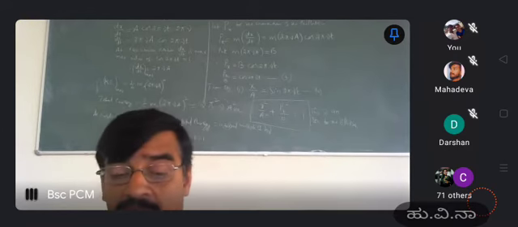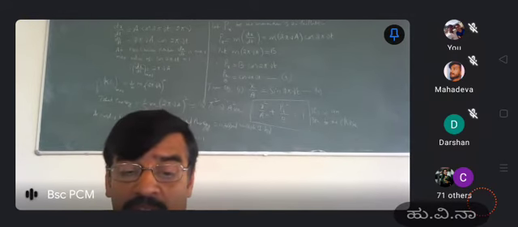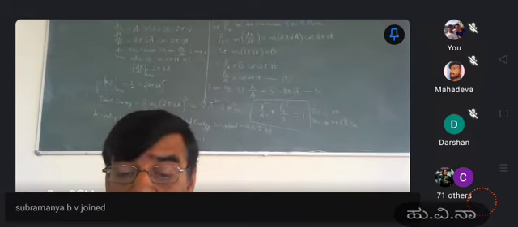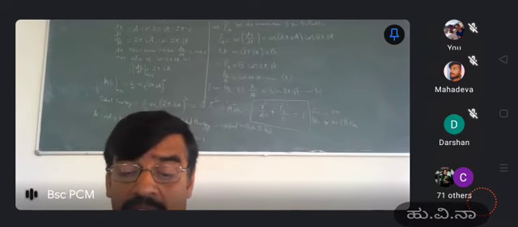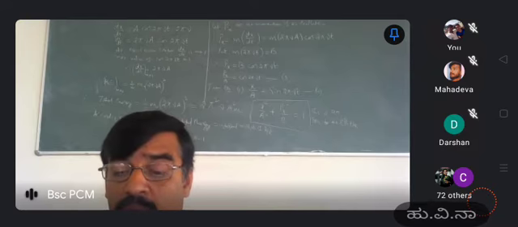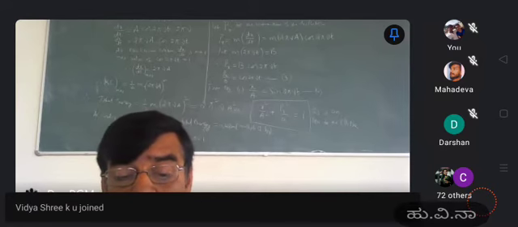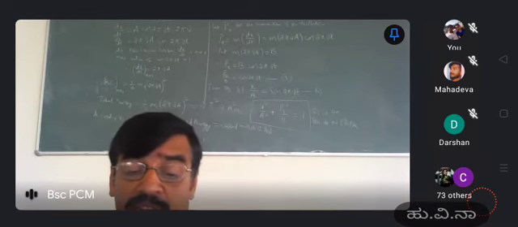So equation number 1 tells us dx by dt is equal to a into cos 2 pi nu t into the differentiation of the internal term, which is 2 pi nu. So finally dx by dt is equal to 2 pi nu a into cos 2 pi nu t. At equilibrium dx by dt is maximum.